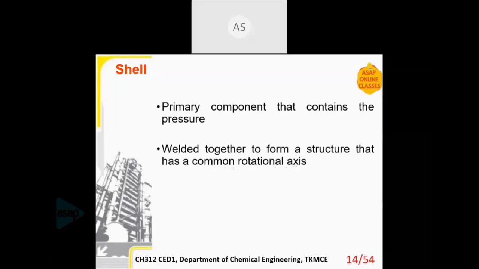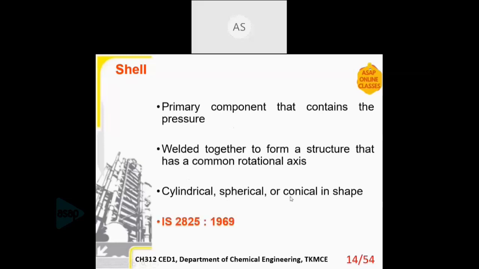The welding should be perfect so that the axis of rotation is common. Then it can be cylindrical, spherical, or conical in shape. Cylindrical vessels are most commonly used. Spherical vessels can withstand extremely high pressure, so they are used for storing high pressure gases. Conical shapes we don't use much, but they can also be used. All this is covered in IS 2825.